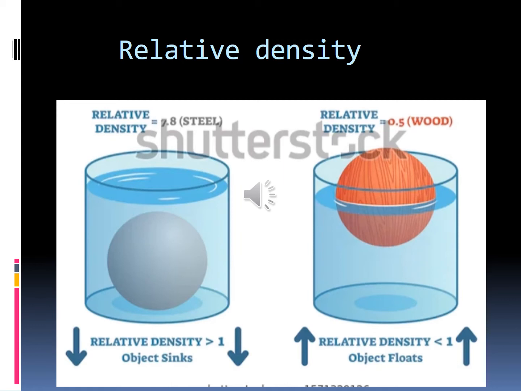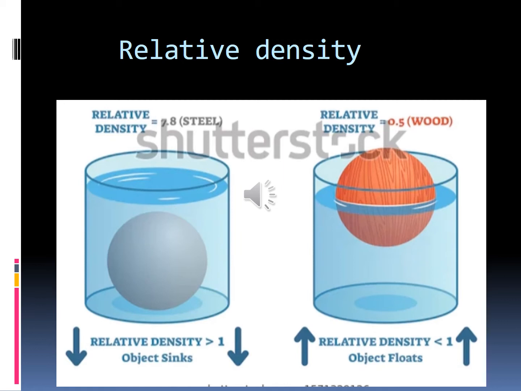Okay, and then see here a wooden ball. What happens there? Because wood has low density, less density than water, it is floating in the water. Is it? So with this we can understand what is relative density.